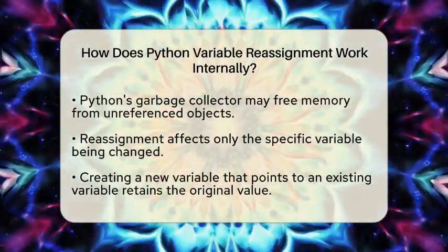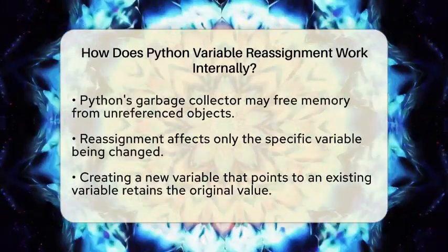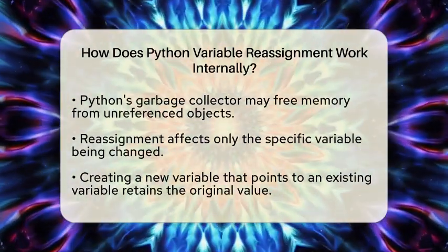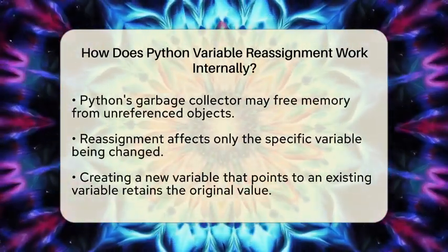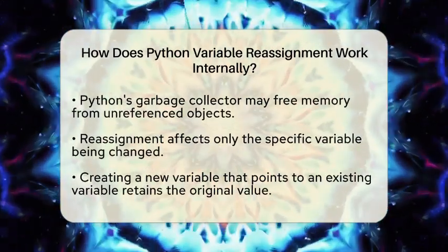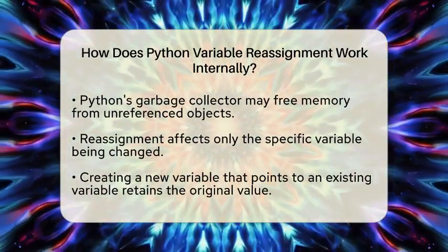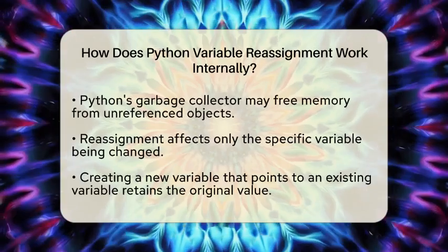This process is important because it means that when you reassign a variable, it only affects that specific variable. For example, if you set x to 3 and then create another variable y that points to x, when you later change x to 7, y will still point to 3. This is because y was assigned the value of x before the change.